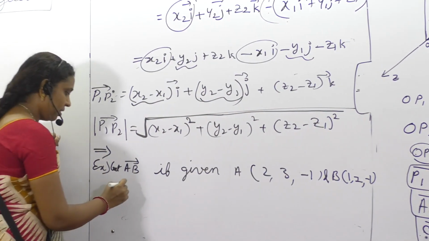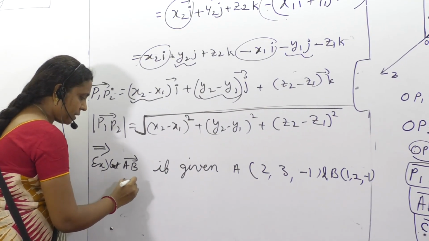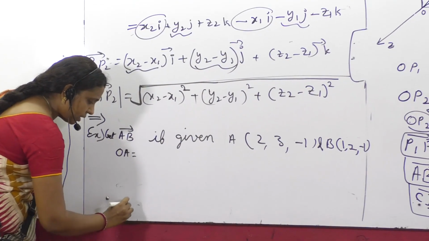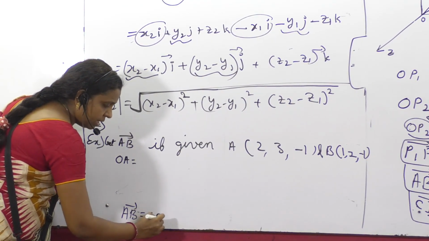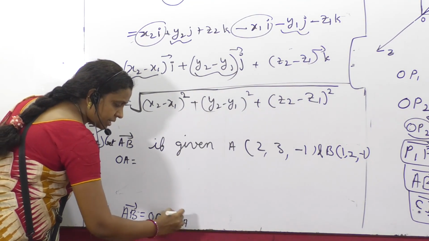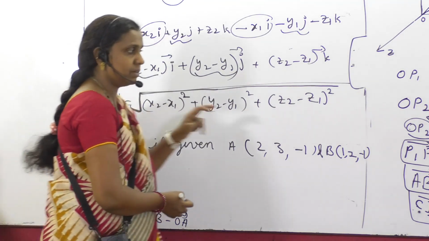What you have to write is the position vector first. Let me make you understand. AB the vector is given by OB minus OA, as I told you earlier.